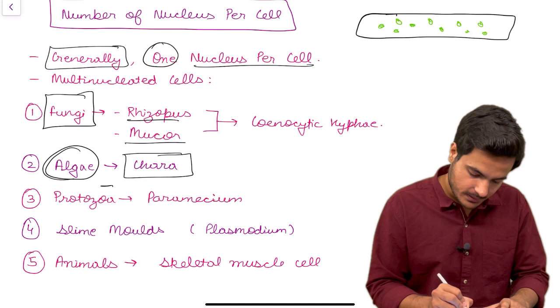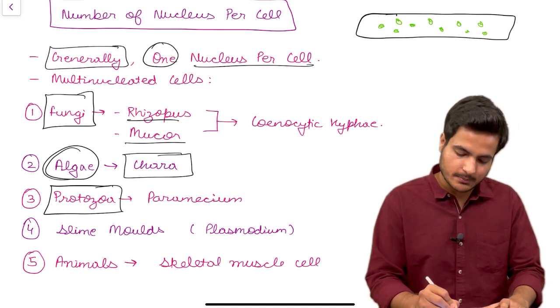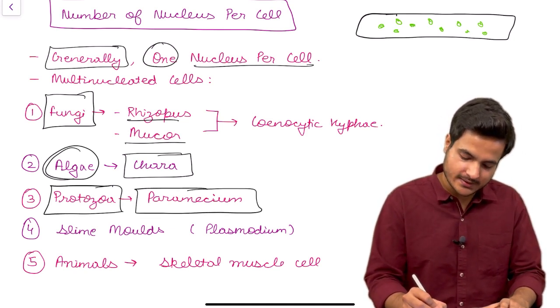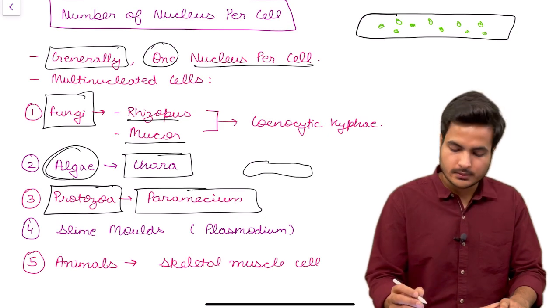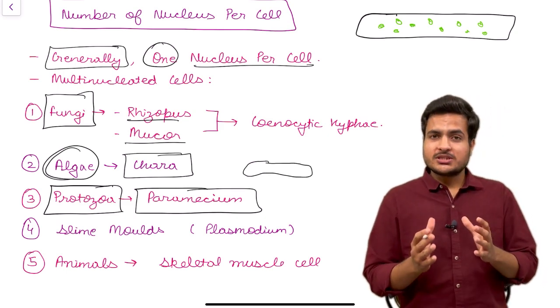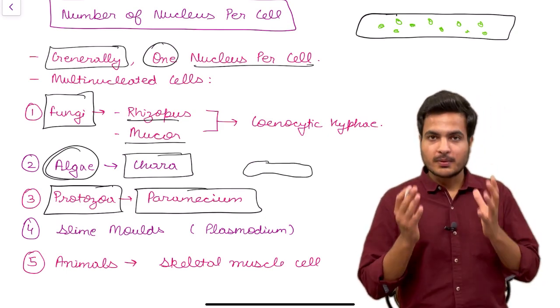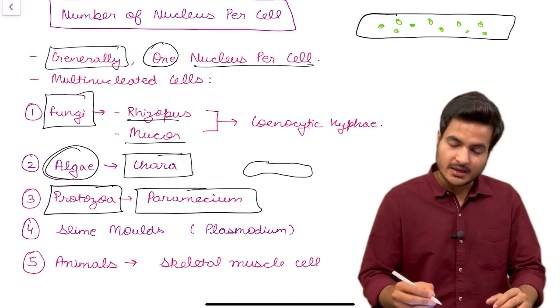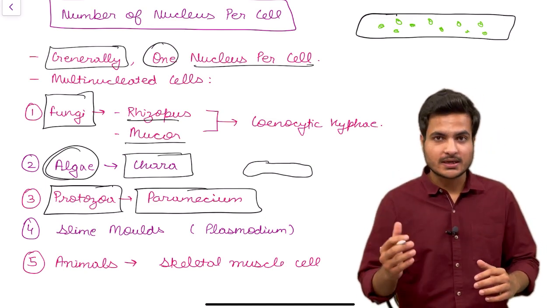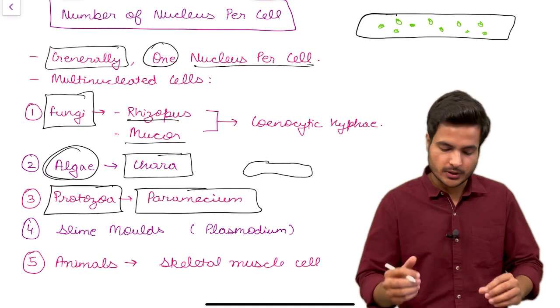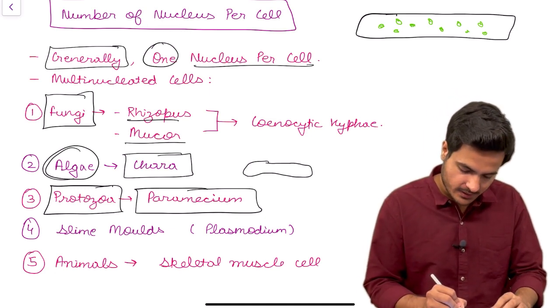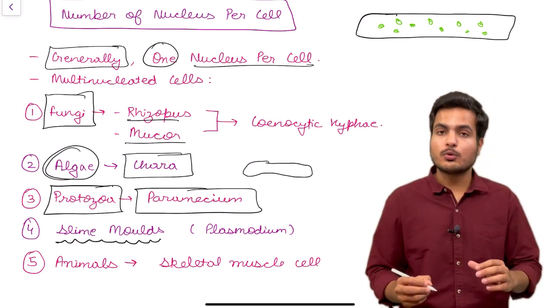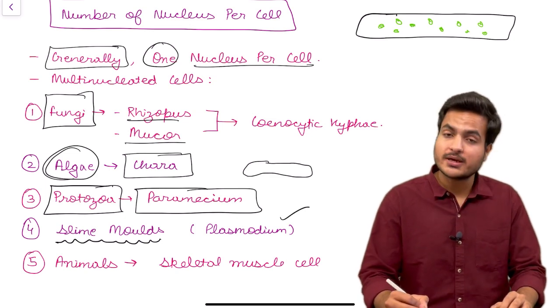Now the third example is from protozoa. The example is Paramecium, which looks like a slipper. Paramecium also can have multiple nuclei within it, and Paramecium is a part of kingdom Protista. It is a unicellular eukaryotic organism. Another example from kingdom Protista is from slime molds. The example is Plasmodium.